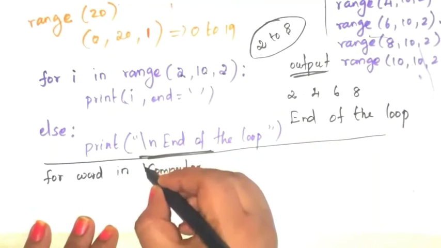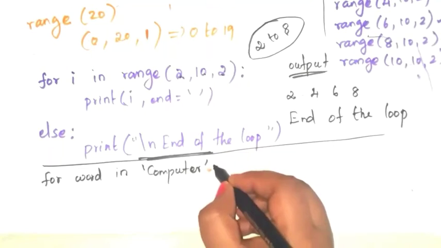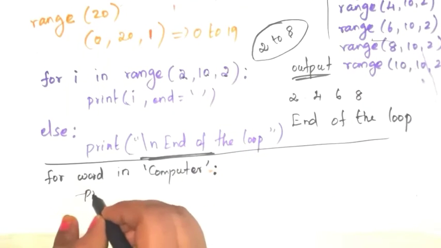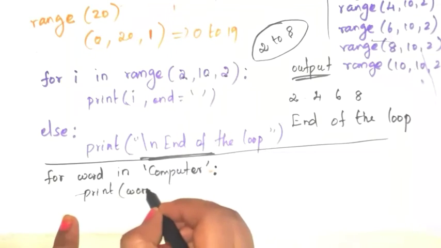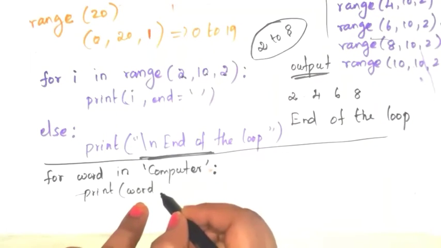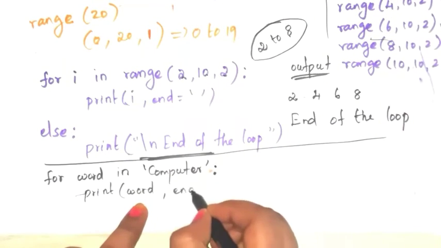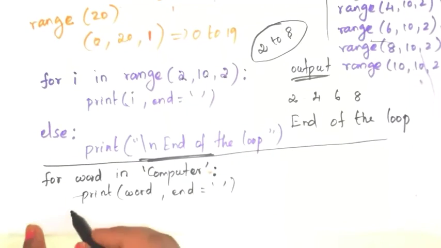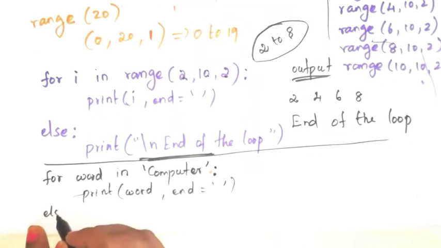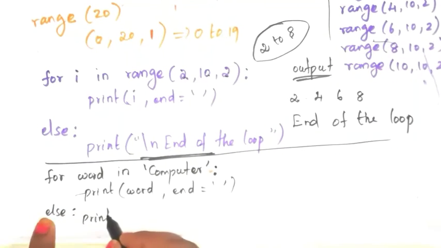So here I am giving single quote and the next colon, print ch, comma, end is equal to single quote, and the next else part: else print \n end of the loop.